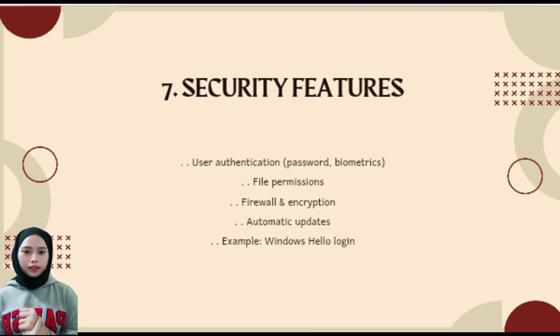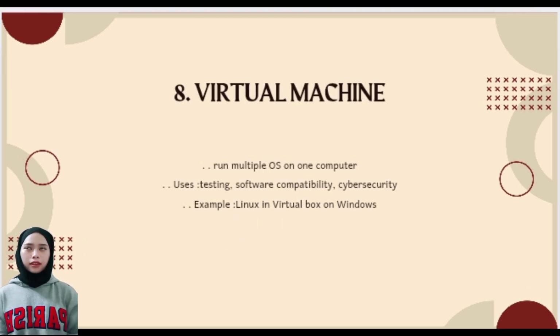For slide 7, security features. Security is an important part of an operating system. It provides user authentication such as passwords and biometrics, file permissions to control access, firewalls, and encryption for protection, and automatic updates to keep the system secure. For example, Windows Hello allows users to log in using facial recognition or fingerprint.